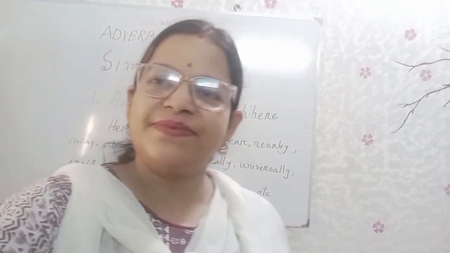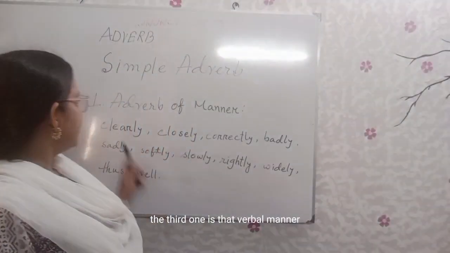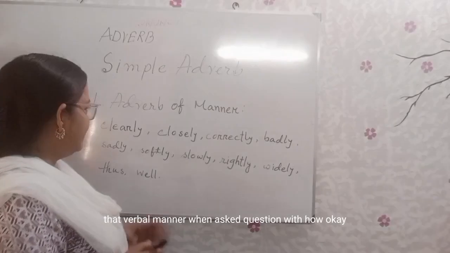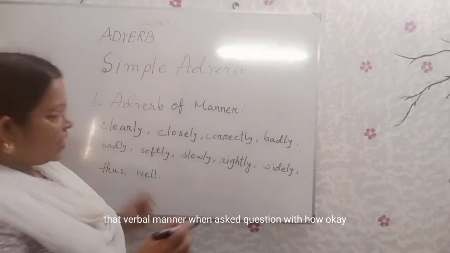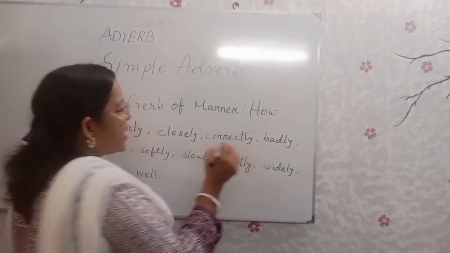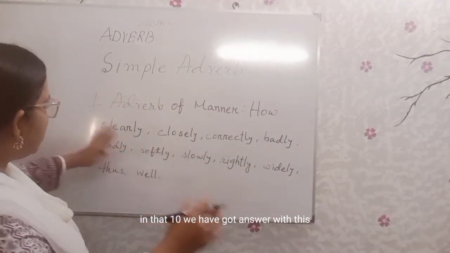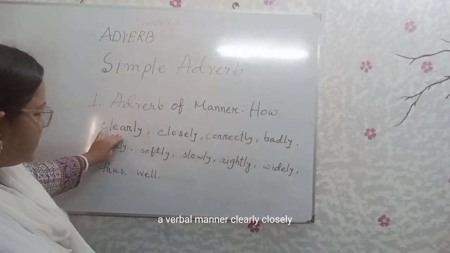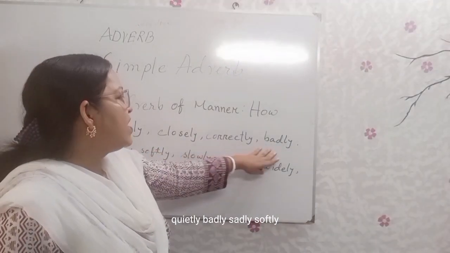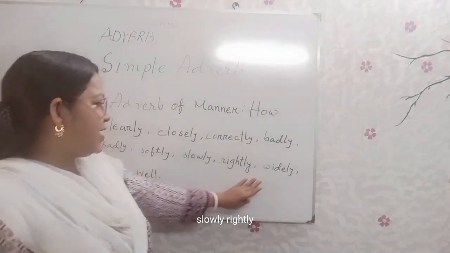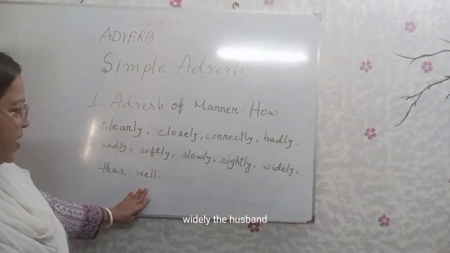The third one is the adverb of manner. When we ask a question with how, at that time we get the answer with this adverb of manner. Clearly, closely, quietly, badly, sadly, softly, slowly, rightly, widely, thus, well.